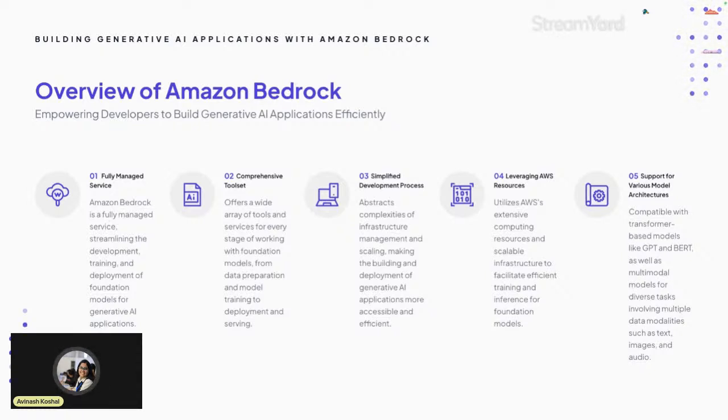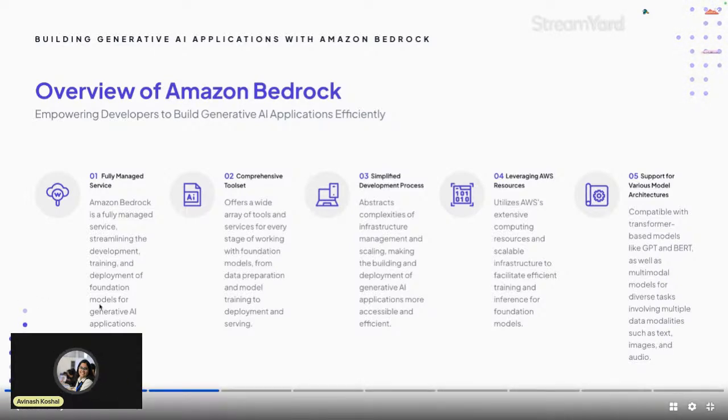But with the help of Bedrock, you skip all those things and directly focus on the code that you want to develop. It leverages fast computing resources and scalable infrastructure to enable efficient training and inference for the foundation model. You can build applications to perform multiple tasks. It can deal with text, images, audio, and a lot of other factors.